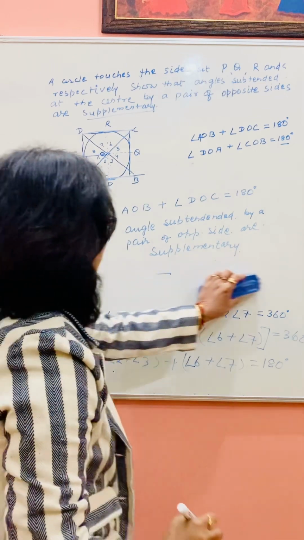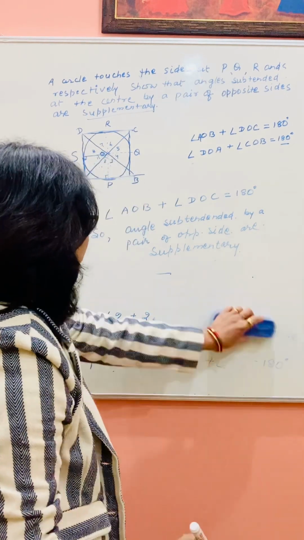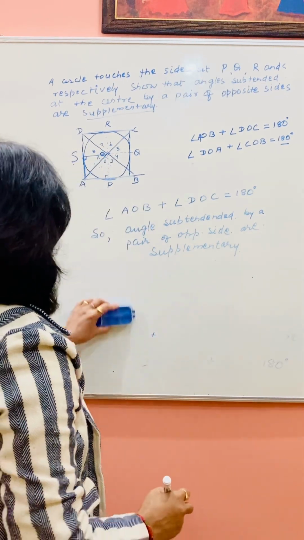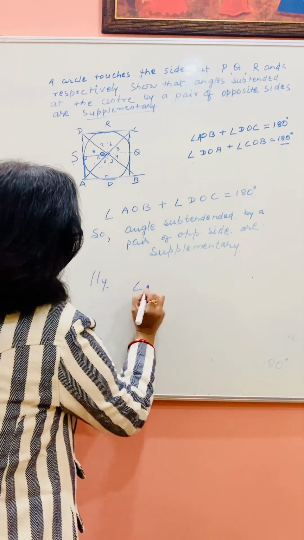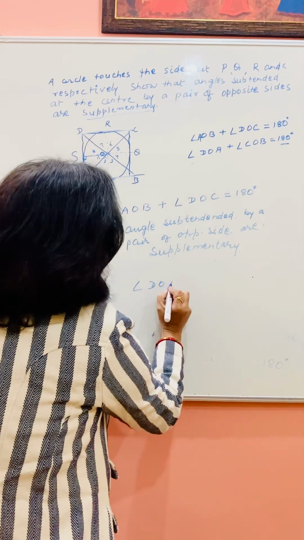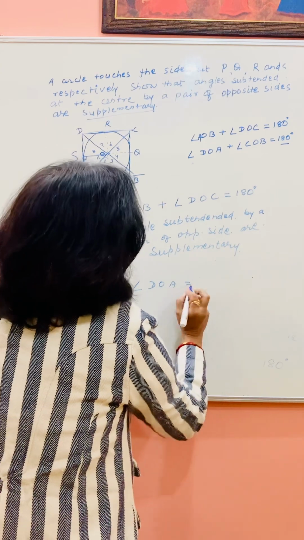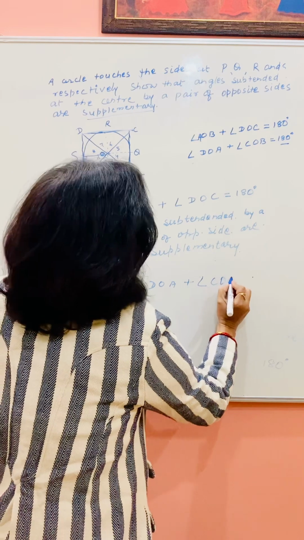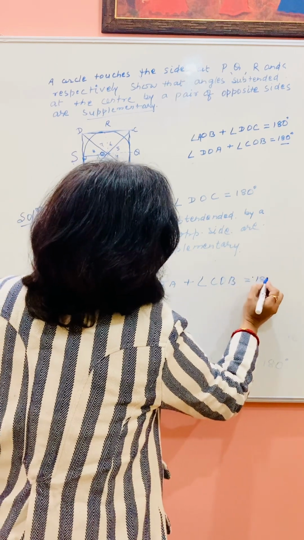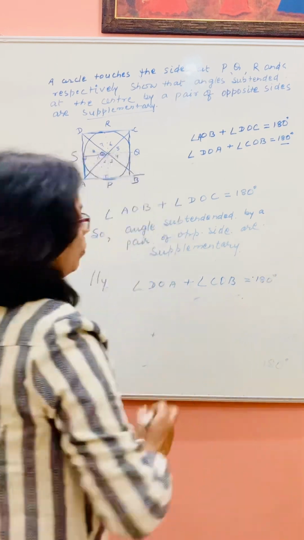You can write similarly, you can prove it, angle DOA plus angle COB is equal to 180 degree. Similarly you can prove it.